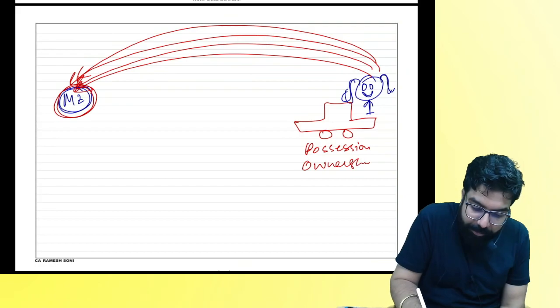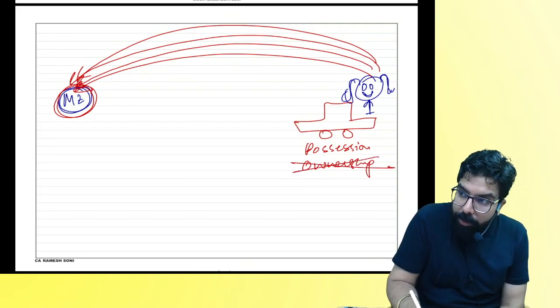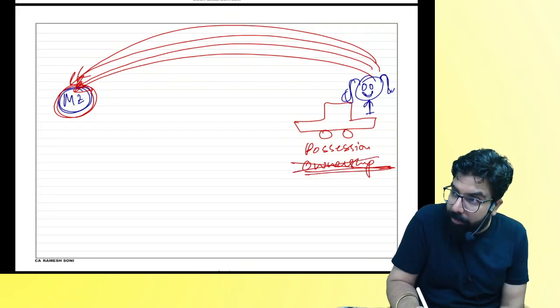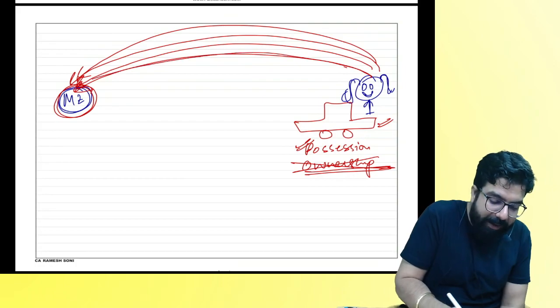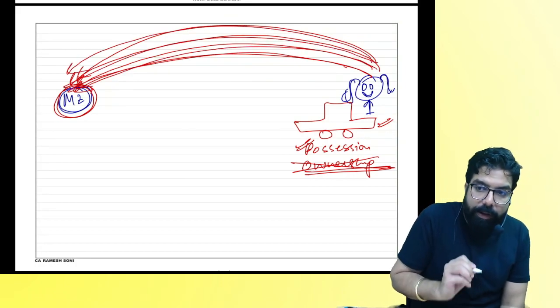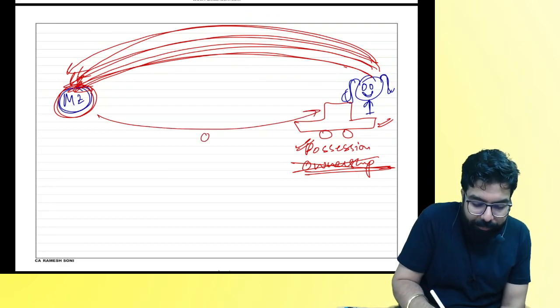Ownership was not given. Was the transfer of title happening? But only possession was given. They told, madam, you keep using the machine, keep paying us the installment. When you pay the last one, that time we'll give you the ownership.